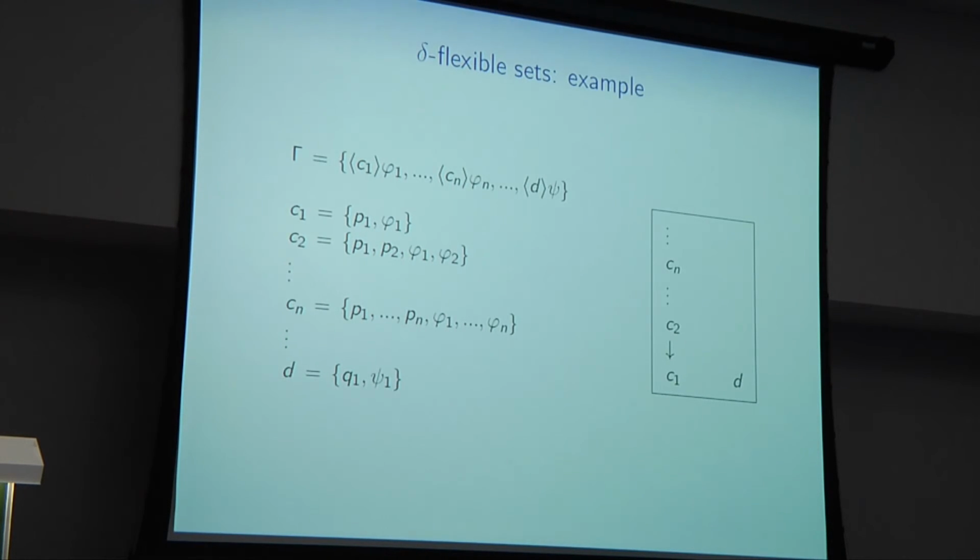And so here's an example of one of these delta flexible sets. If we have gamma here containing all of these various modalities, where they are ordered in this form here, so C1 is less than C2 and going on upwards, and D is incomparable with the rest, then this particular description set will be one that allows sprinkling. It's a flexible one. And you'll see that these P1, P2, P1, and so on satisfy those conditions. Each condition here has one of these sprinkles in it. It doesn't occur elsewhere and doesn't occur in gamma.